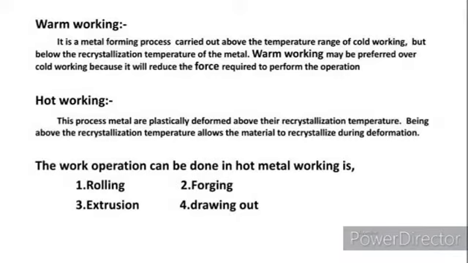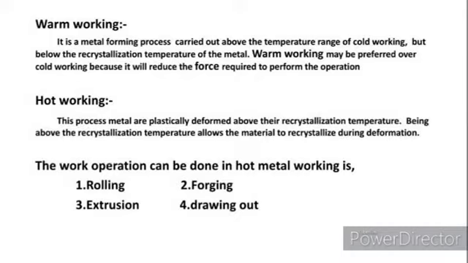Disadvantages of hot working: high heat energy is needed, poor surface finishing of material, and low life of tool and equipment due to the high heat of the metal in hot working.